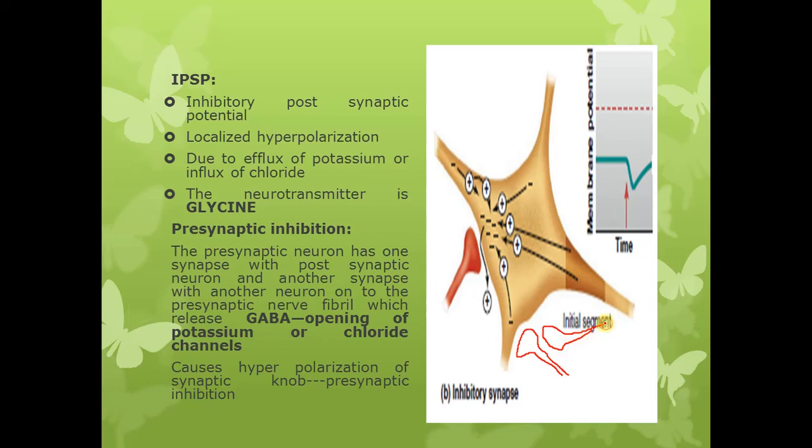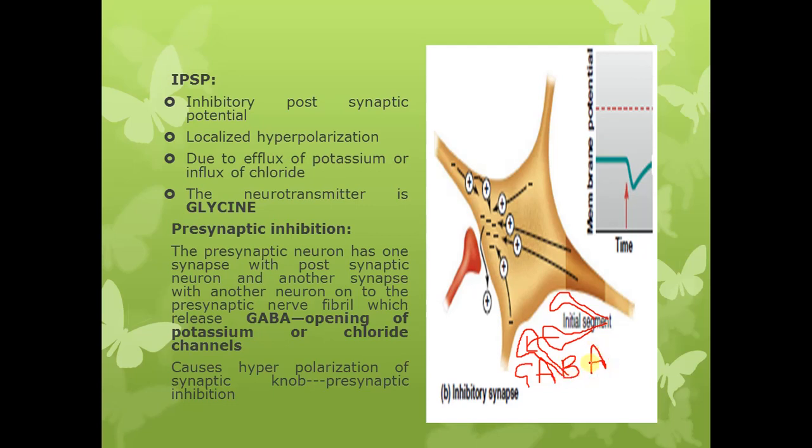This neuron is going to release GABA onto this presynaptic nerve terminal.